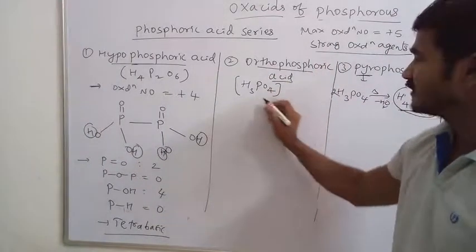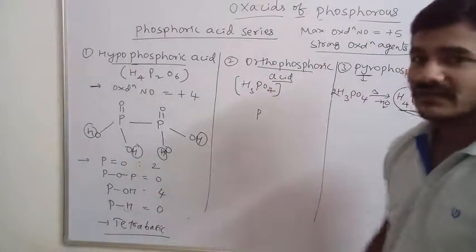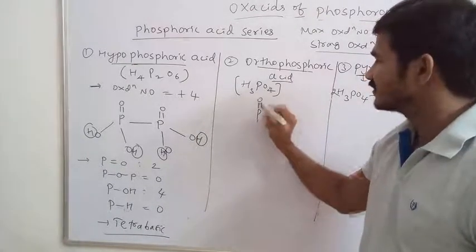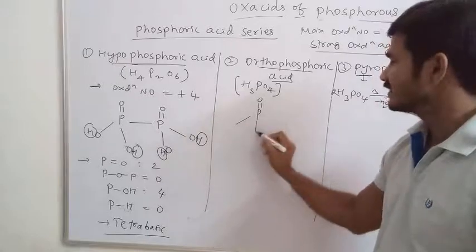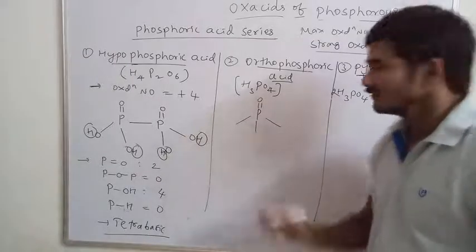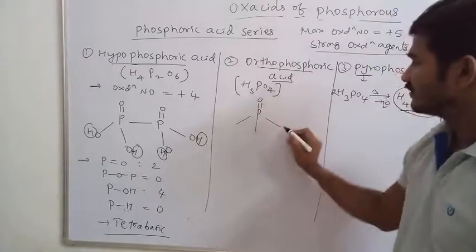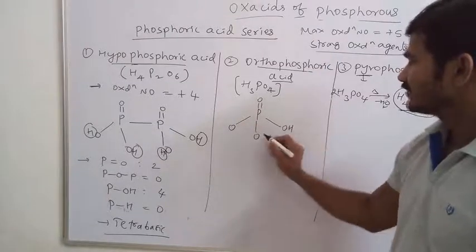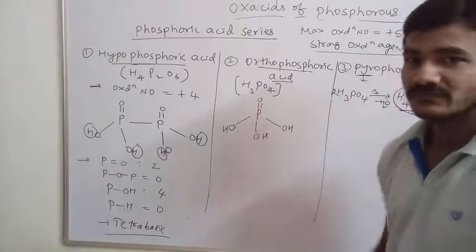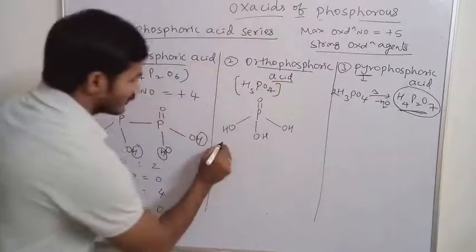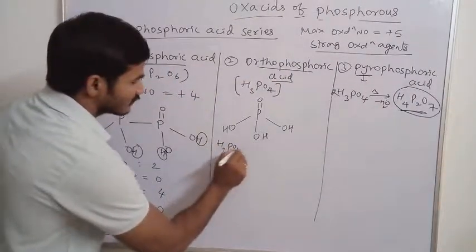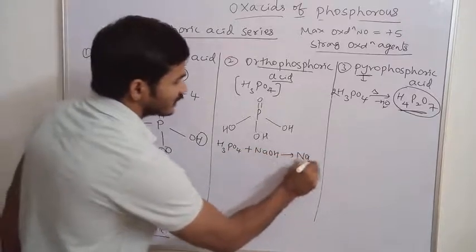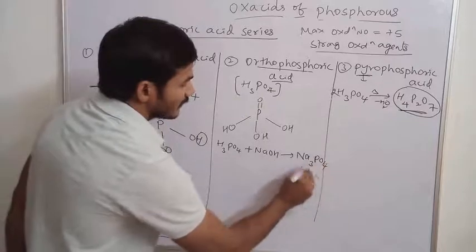Now see this. Orthophosphoric acid, H3PO4. Every phosphorus contains 5 bonds, and of those, one is double bonded with oxygen. The remaining 3 single bonds are written here. How many oxygens remain? 1, 2, 3. And hydrogens are 3. H3PO4 on reaction with NaOH can form Na3PO4 plus water.